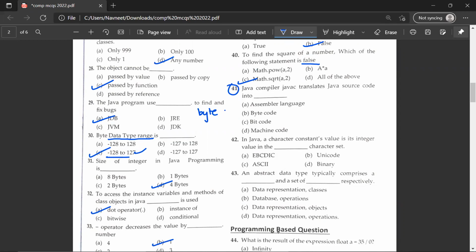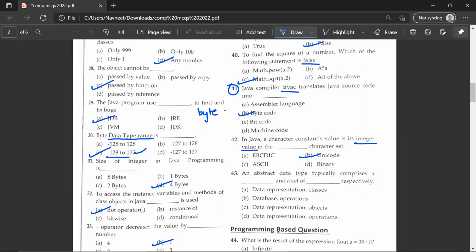41st question. Javac means Java compiler. It translates Java source code into B, bytecode. 42nd question. In Java, character constant value in its integer value, in the dash character set, B, Unicode character set.